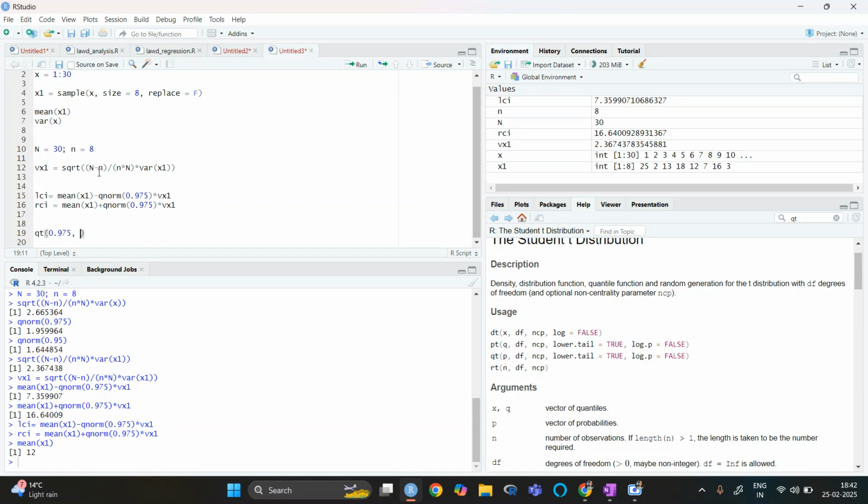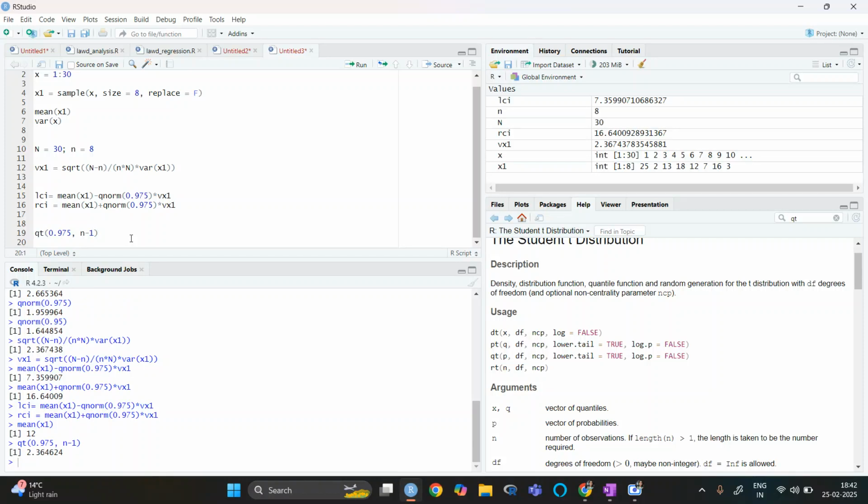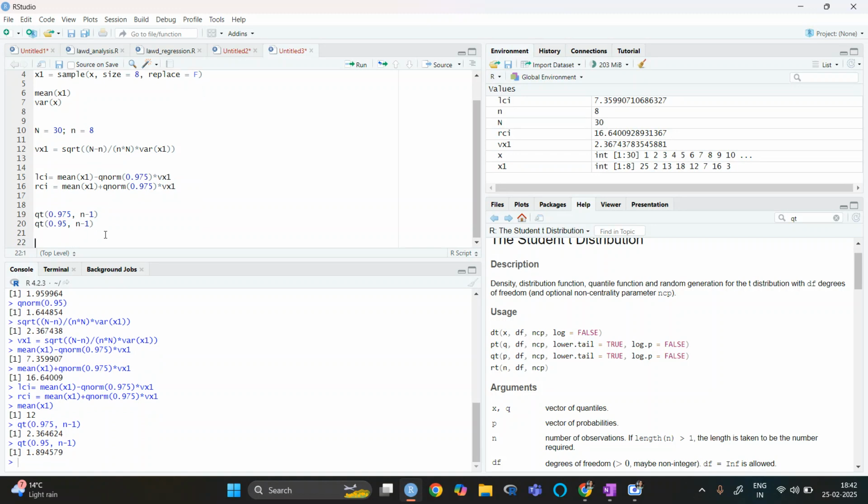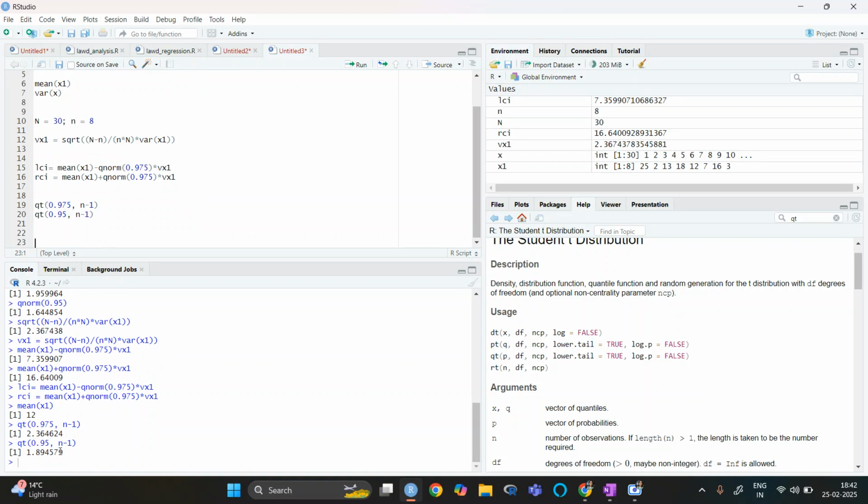The degree of freedom will be n minus 1, so I'm writing n minus 1 as it is. So it is 2.354, and if I write this with 0.95, then it is less, which is an obvious thing, because up to 95% it has covered less than 97.5%. Right?